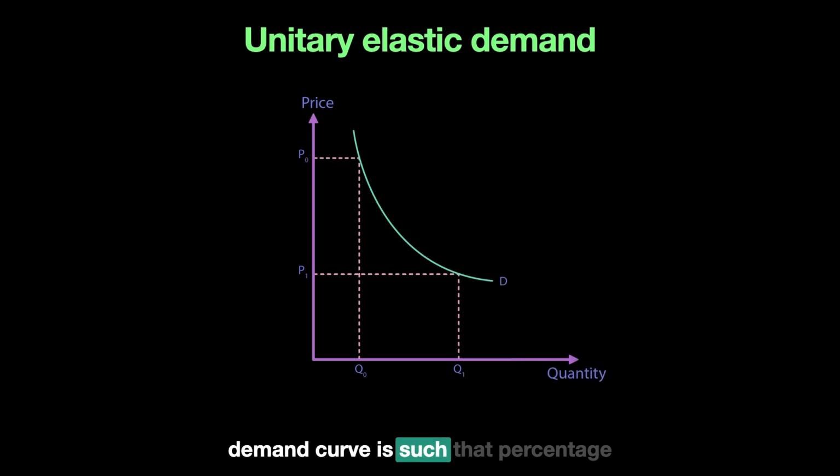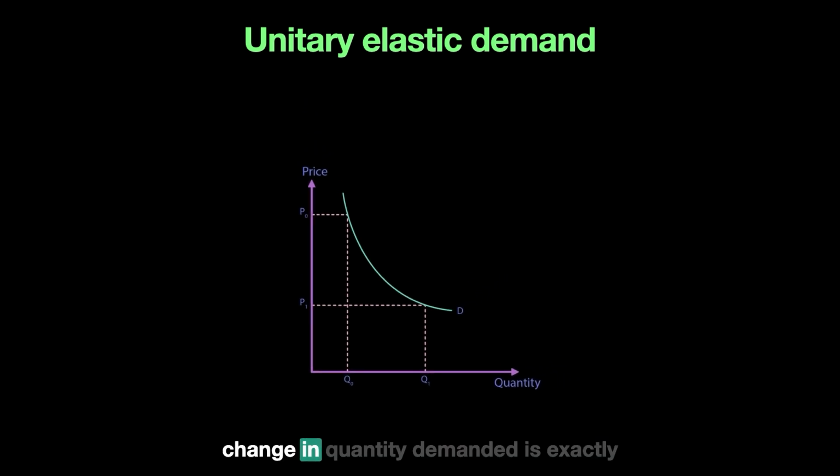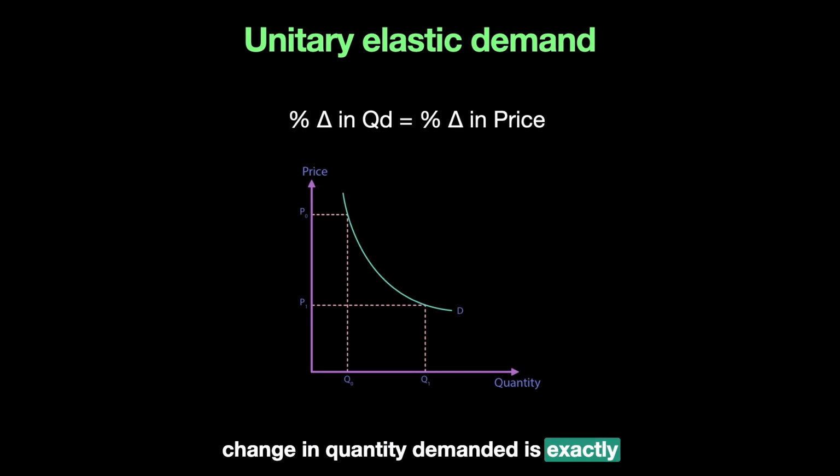In a unitary elastic demand curve, our demand curve is such that the percentage change in quantity demanded is exactly equal to the percentage change in price. In other words, our PED is equal to 1, which means that if the price goes down, for example, by 10%, the quantity demanded will also go up by 10%. Remember that PED is negative, right? So this value is still -1, but we're ignoring the minus sign.